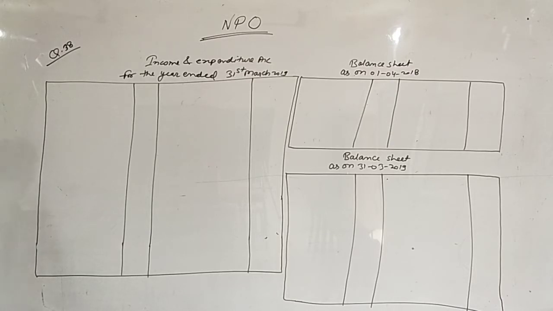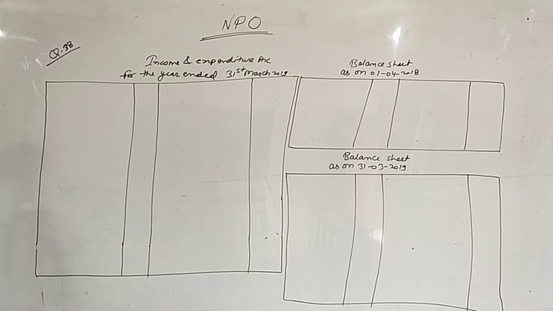This is related to subscription. Book value of defense bonds sold was 30,000 and 60,000 of the defense bonds were still in hand. This is related to defense bonds. If you have this point in receipt and payment account, sale of defense bonds, so tick this point. Third is municipal taxes, so tick off the municipal taxes. Fourth point is about rent. Fifth point is about legacies and donations. And the last point is opening balance of furniture and closing balance of furniture.